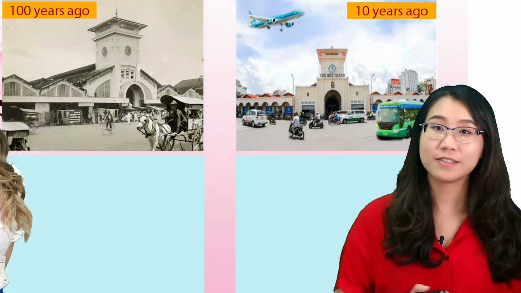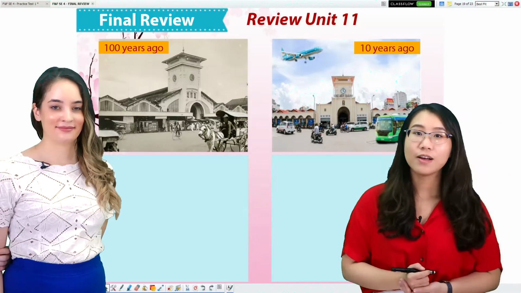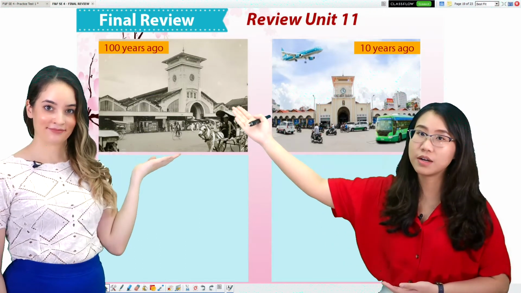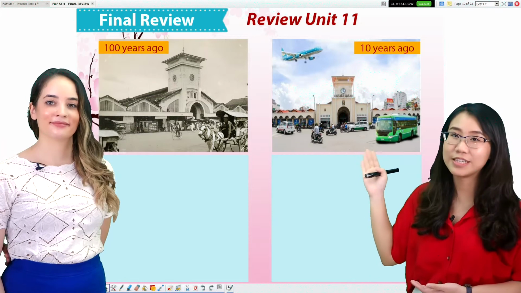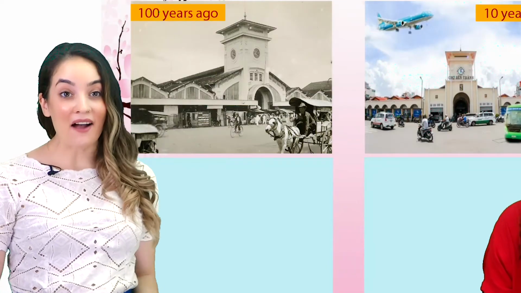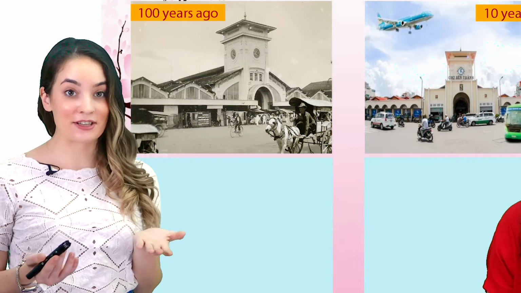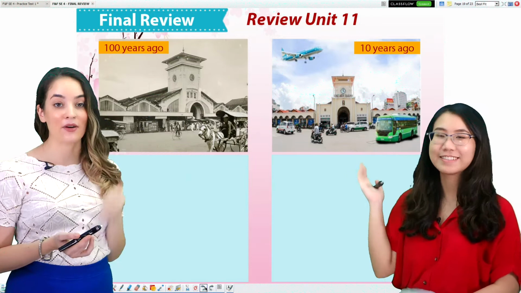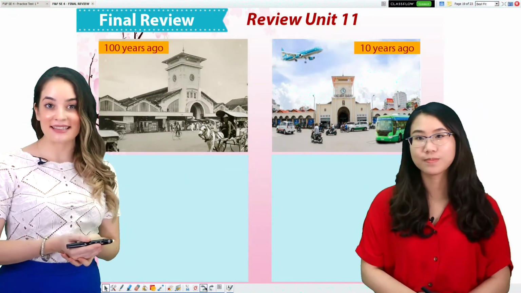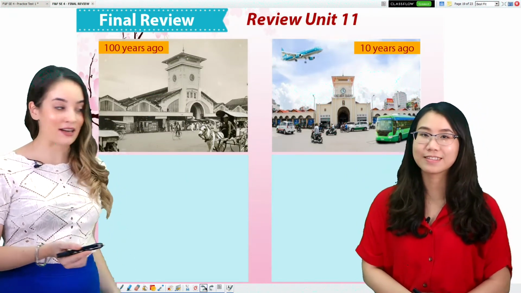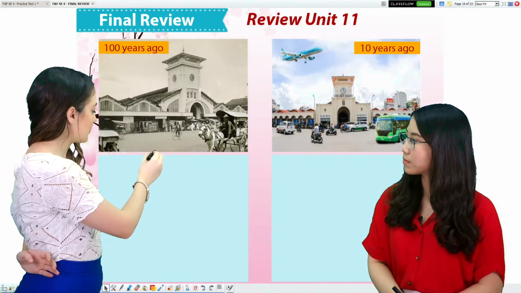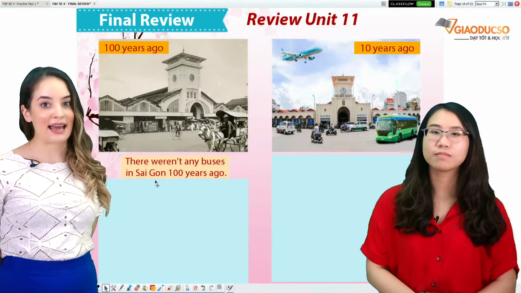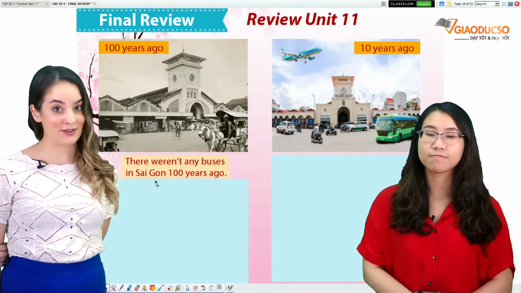Now, let's practice making sentences in the past with these 2 photos of Saigon from 100 years ago and from 10 years ago. Wow! There were so many changes in Saigon. Students, let's make these sentences and talk about the changes. There weren't any buses in Saigon 100 years ago.